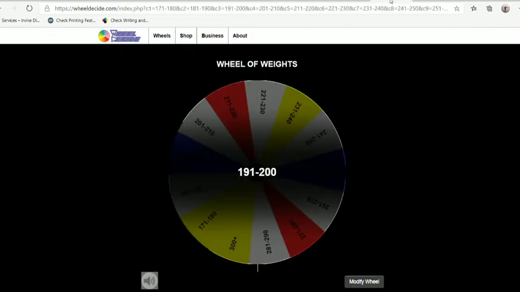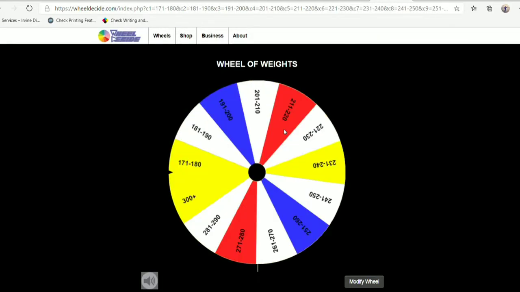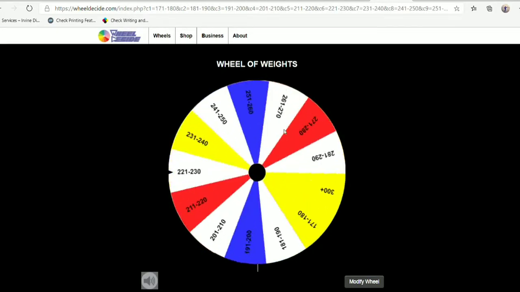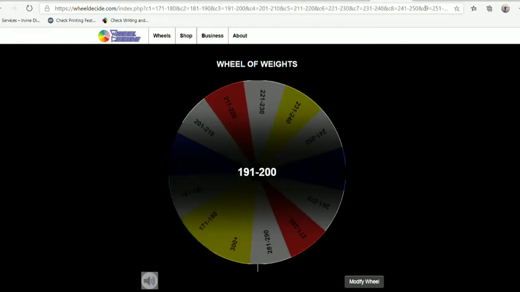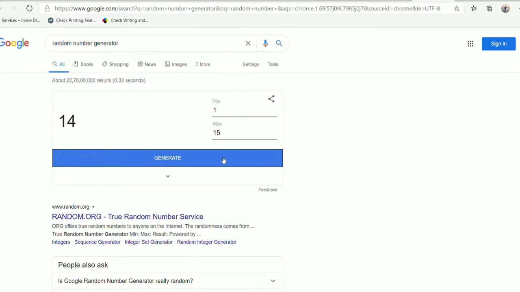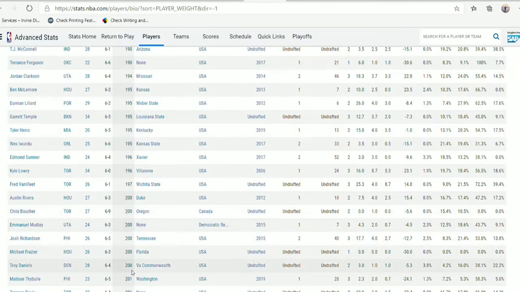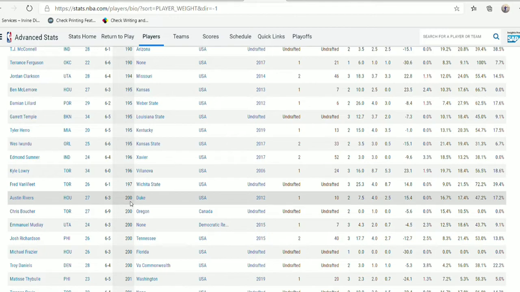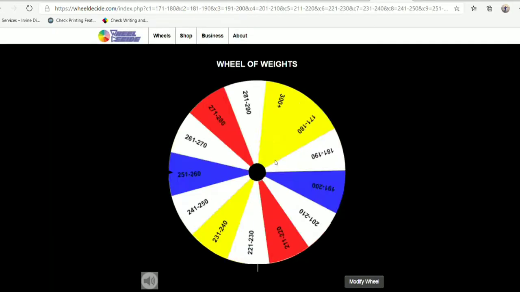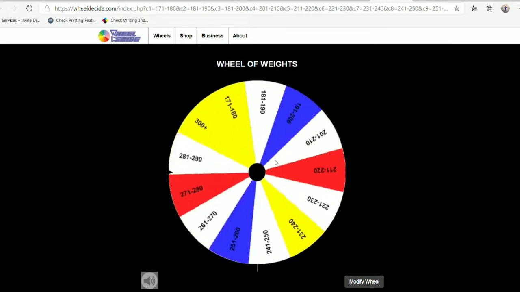So last 3 spins remaining here. This is the 11th, 12th spin of the video. And we get again 191 to 200 pounds. So as we know, there are 15 players right now. And we get the number 10 this time around. So that is 15, 14, 13, 12, 11, and 10. So we get Austin Rivers again this time around. So we have just got a bunch of good role players right now, plus one all-star and one all-star caliber player.